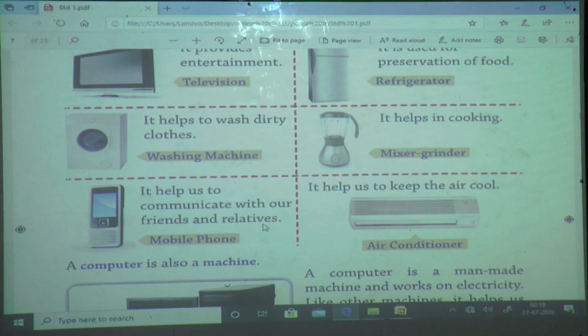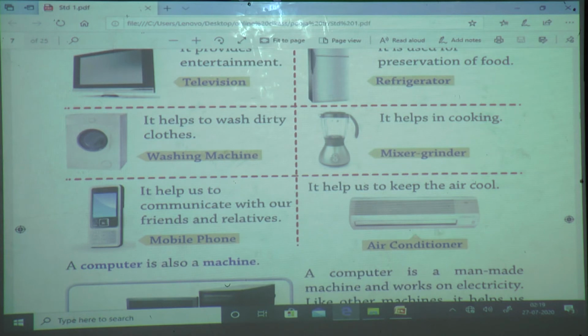If our friend or relative is not in our home, and if we want to talk to that friend or relative, then we use the mobile phone. If he or she is not with us, then also we can talk with our friends or relatives.